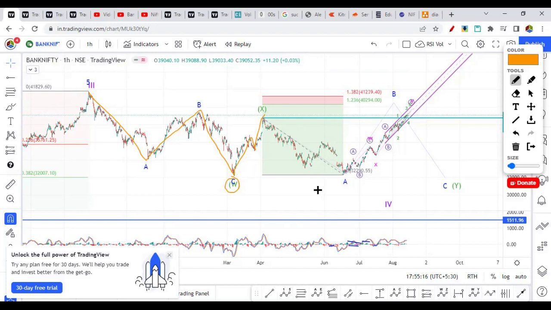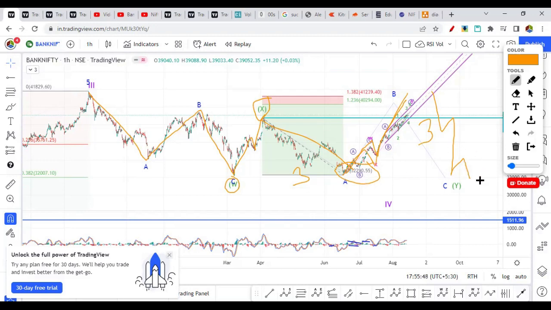So in that case, what is happening here? X completed, and now Y is in progress, which will have internally an A wave, which is a three wave structure, and a B wave, which is a three wave structure or a complex correction with W, X, Y. We can call it a three wave structure. And then the fifth wave will start going on the downside like this, and it will make a new low below 32,000, somewhere near 32,000, as a five wave structure.